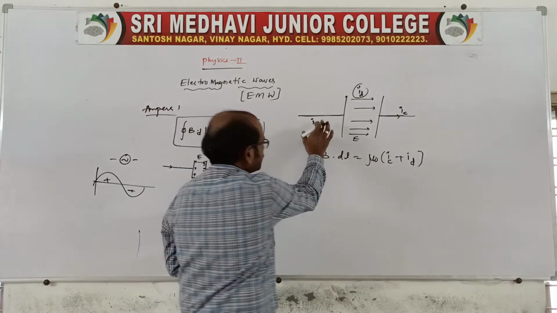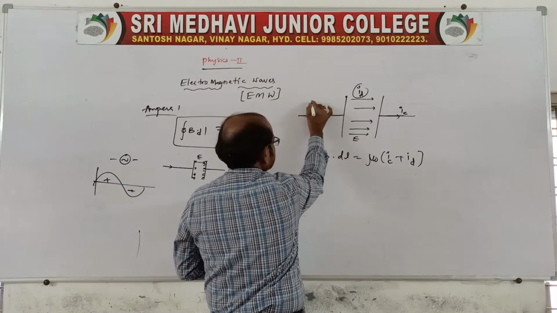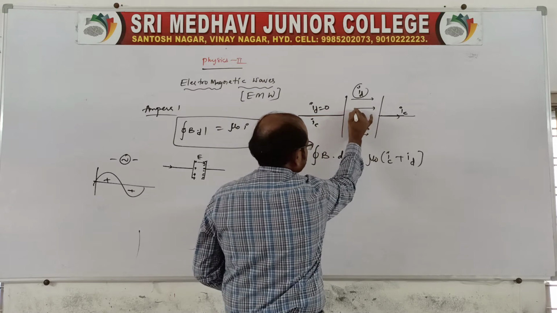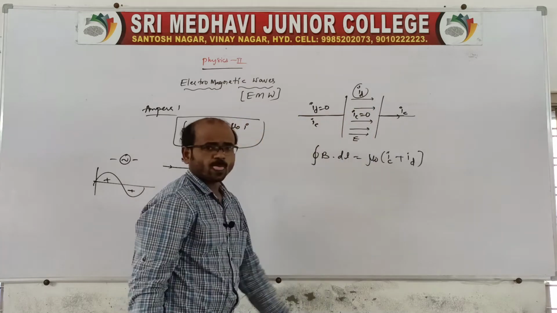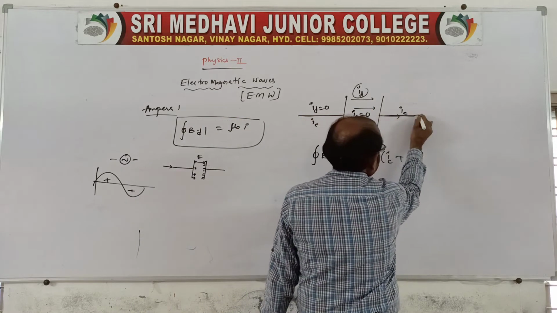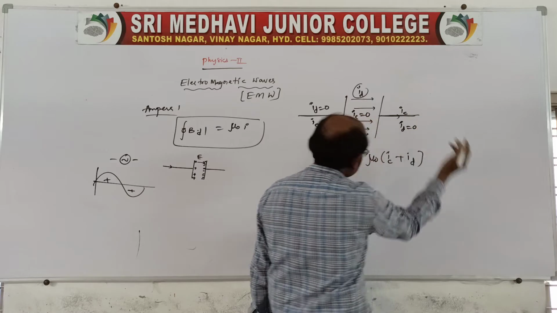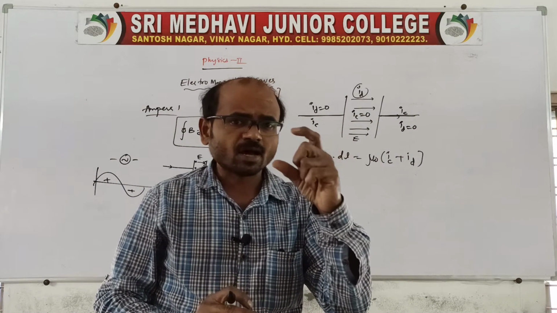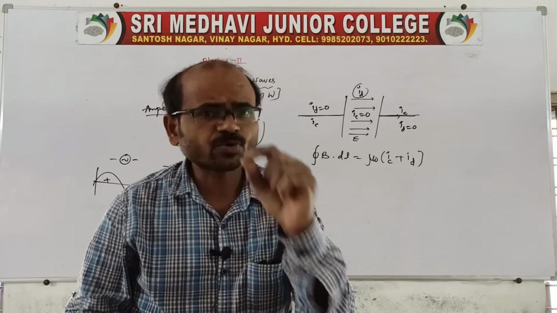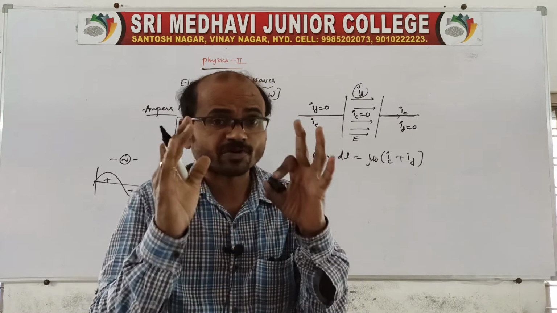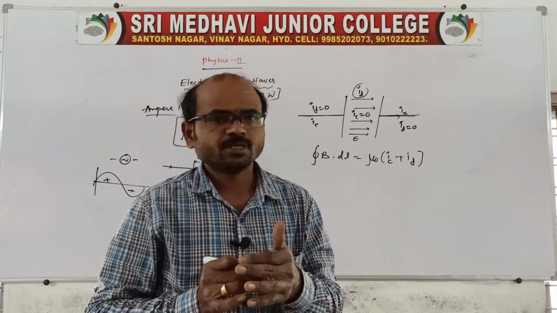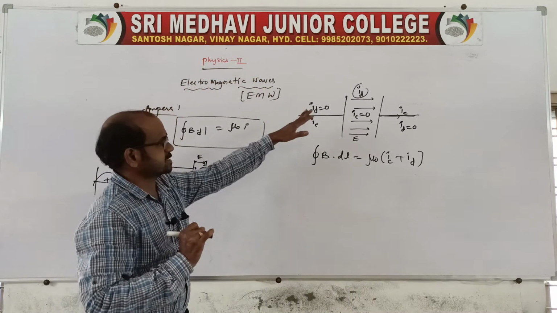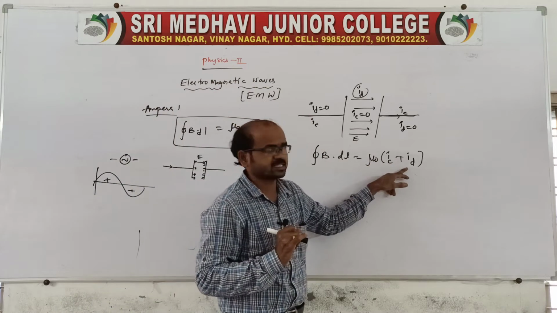Sir, if I go for this straight current carrying conductor, is there any displacement current? No. Between the plates, is there any conduction current? No. And here it is also a straight current carrying conductor, no. Is there any displacement current? No. So Ampere's law is applied only for straight current carrying conductors, not for the capacitor plates. Because for the capacitor plates there are some inconsistencies, and that inconsistency is nothing but the displacement current.